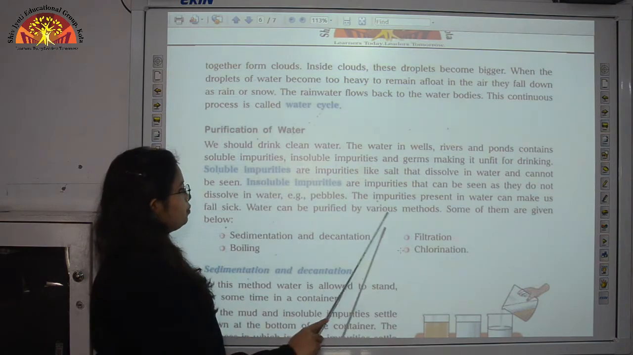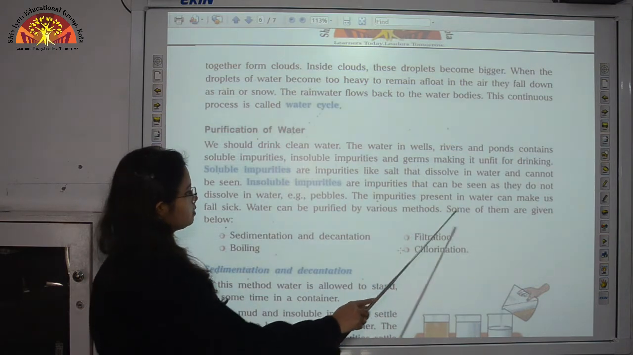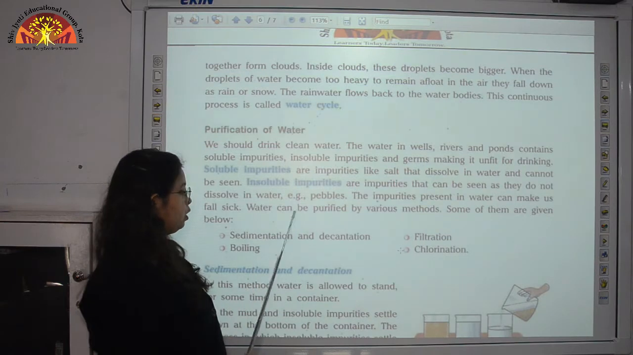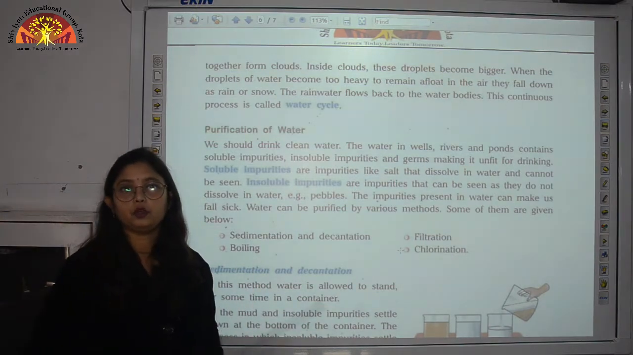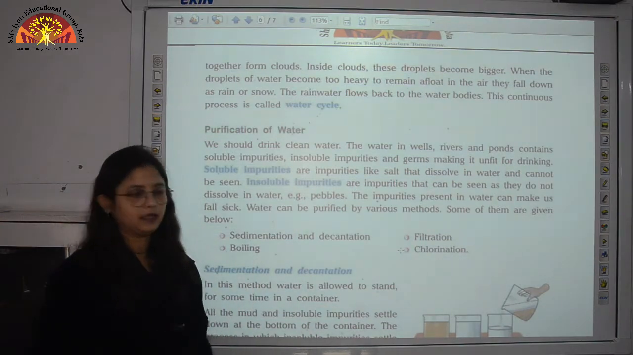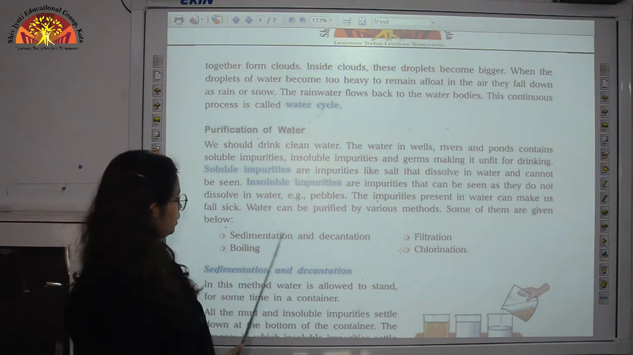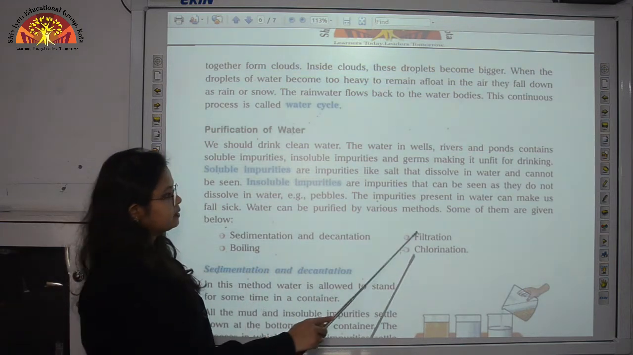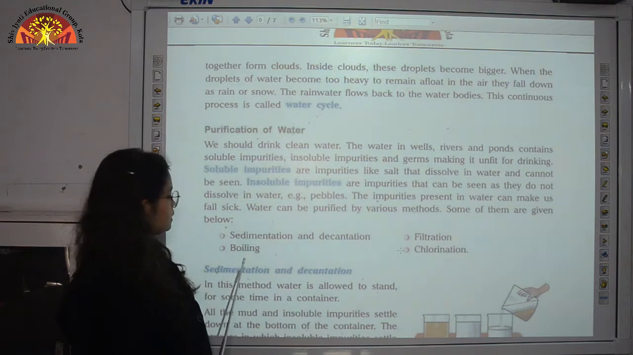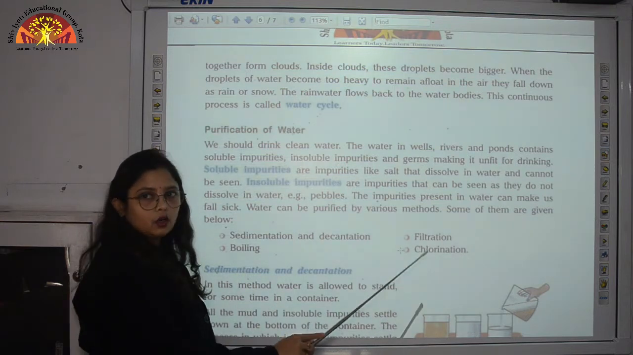Water can be purified by various methods. Some of them are given below. So for purification of water, to make it clean, there are several methods. Some of them are sedimentation and decantation. Second is filtration. Third is boiling, and fourth is chlorination.